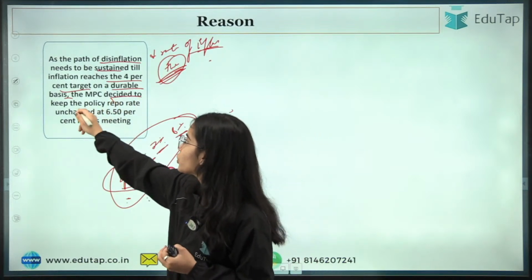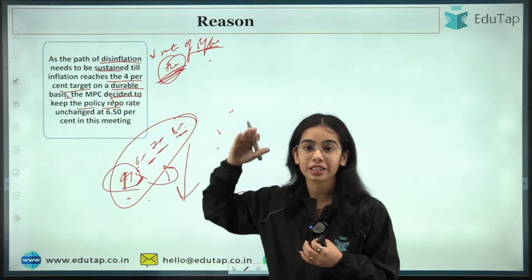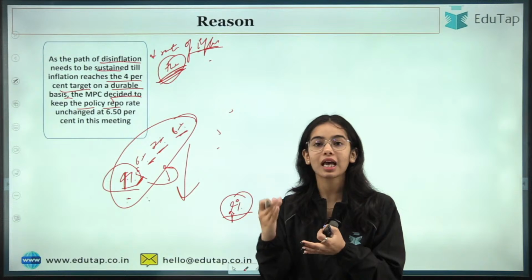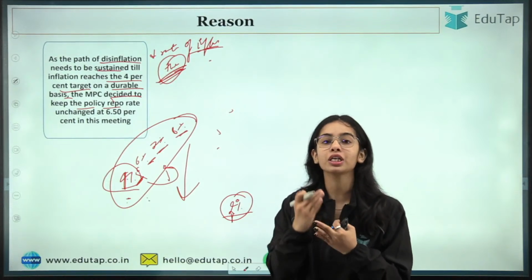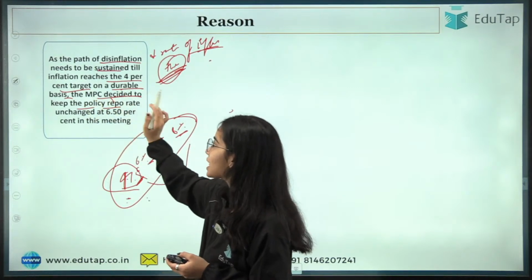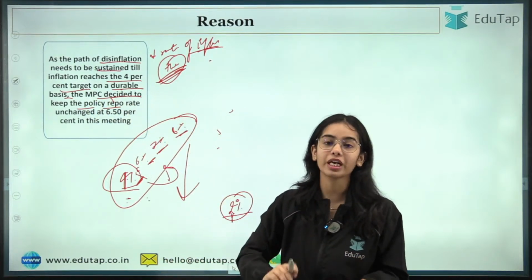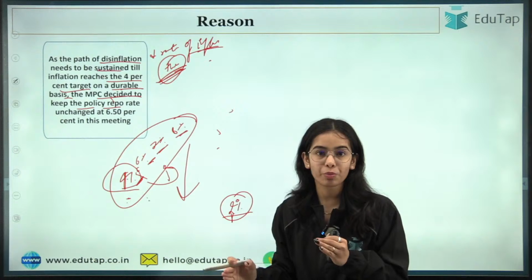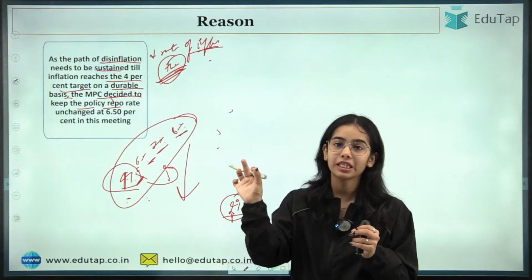The MPC decided to keep the policy. So seeing this, that disinflation is still required, we still have to decrease the rate of inflation to meet the target, that is 4% on a durable basis. The MPC has decided to keep the policy repo rate unchanged at 6.50%. That is the high percentage of repo rate